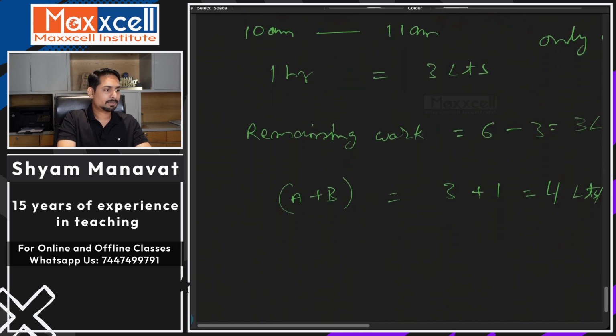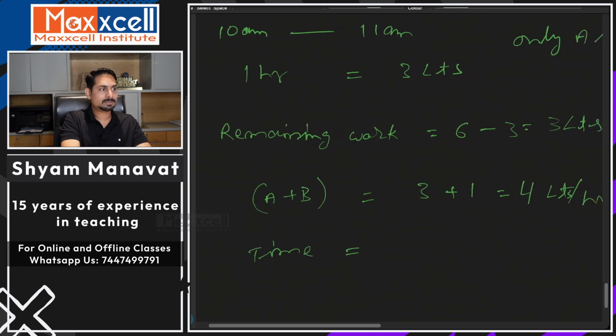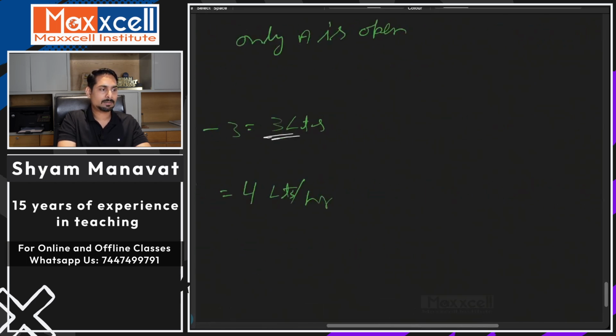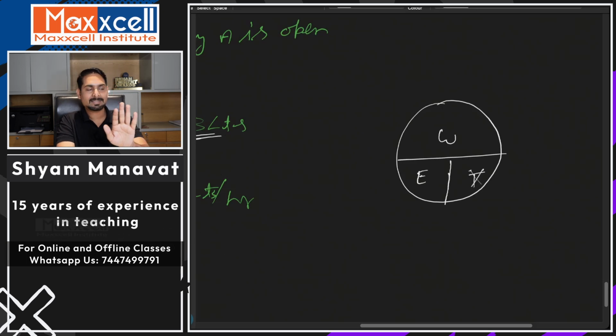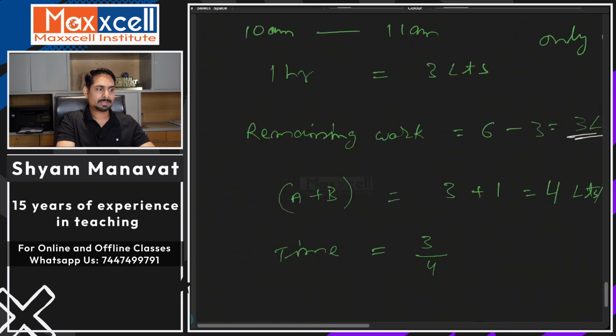How much time are they going to take to complete the remaining work, which is 3 liters? They are going to take work upon efficiency. Remember, if you want to find time, you hide time and you have work upon efficiency, right? So how much time are they going to take? 3 upon 4, and the unit of time is hours here.